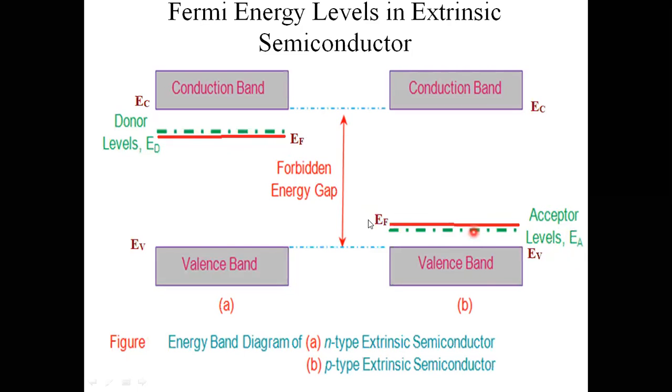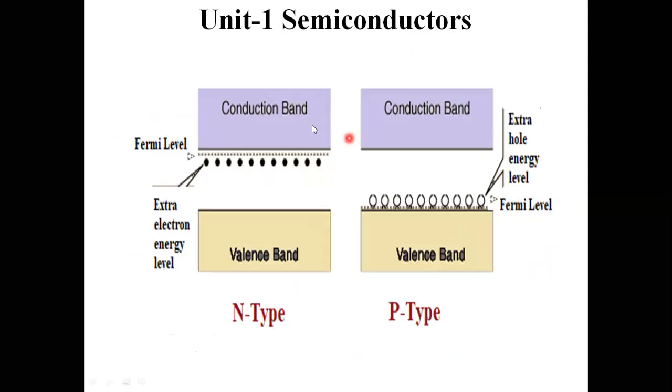Here the Fermi energy level is indicated as EF. Conduction energy level is EC, valence energy level is EV. Just memorize this diagram; later on we will discuss it. And this is another diagram. The representation is the same, but here the Fermi energy level is clearly given.